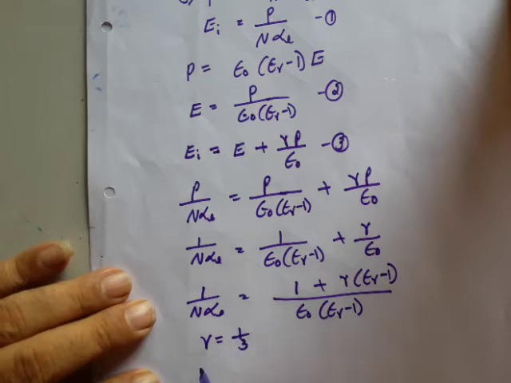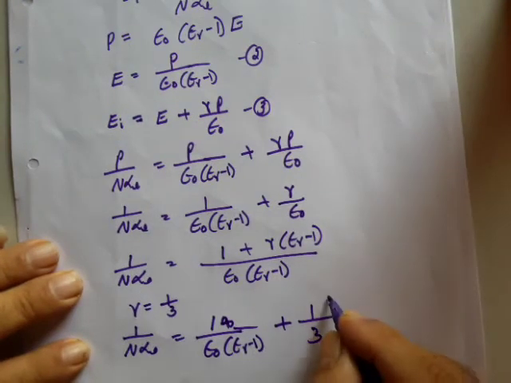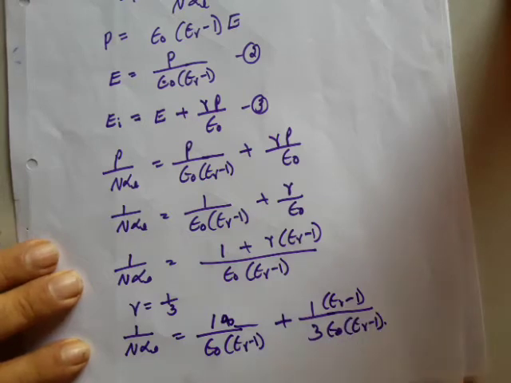Therefore, I can write the equation as 1 divided by n into alpha e, which is equal to 1 divided by epsilon naught into epsilon r minus 1, plus 1 by 3 into epsilon r minus 1 divided by epsilon naught into epsilon r minus 1.